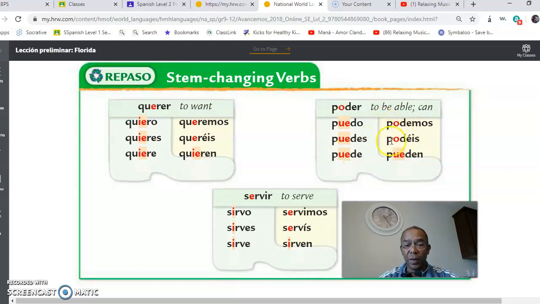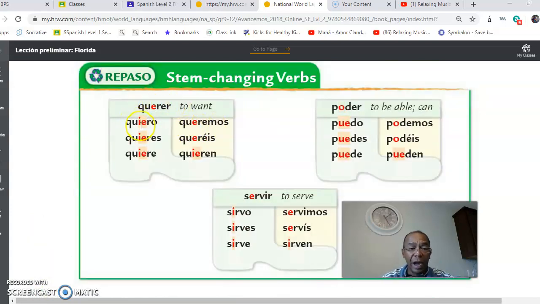As you can see, this part right here, it's shaded differently. It's in yellow, right? Well, nothing happens, okay? There's no stem change in nosotros form. As you can see, the O is there, the original O. And you will obviously put the ending for nosotros, which will be for ER verbs, emos. Podéis, also, vosotros does not have a stem change, as you can see. Then you go back to ellos pueden, ellas pueden, ustedes pueden. They can, okay? You all can. The UE is there.